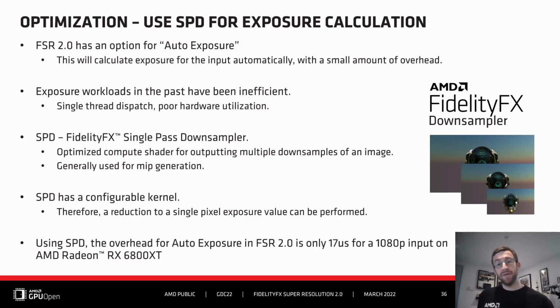For FSR 2.0, we use the FidelityFX Single Pass Downsampler, or SPD. This compute shader solution is typically used for generation of multiple MIP levels at once very quickly. However, SPD has a configurable kernel, and so can be modified to, instead of calculating a MIP chain, only output the final 1x1 value, with the value being the exposure of the image. With SPD, the operation is incredibly fast, allowing the auto exposure feature to have minimal overhead.